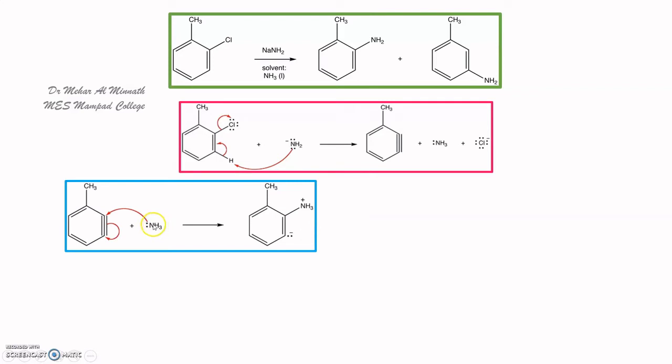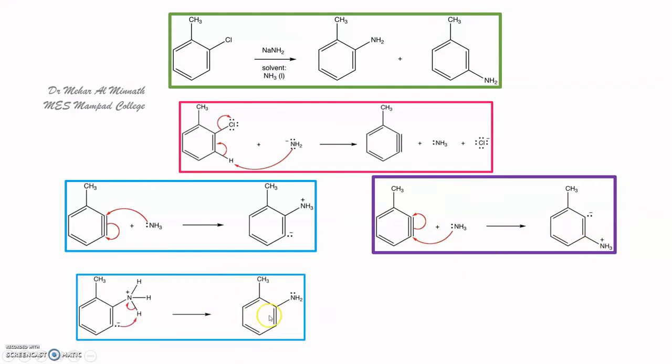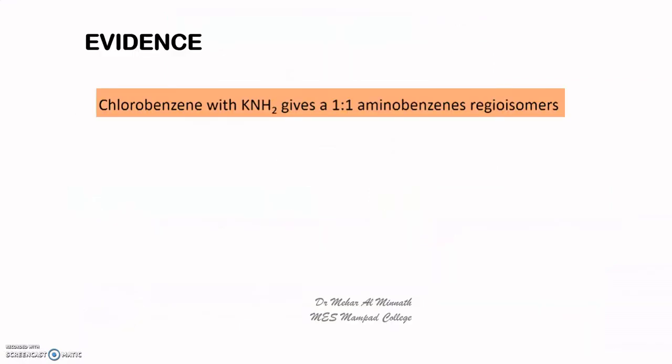So, if this incoming nucleophile attacks the ortho position of the methyl group, you will get this as the product. And if it is attacking the meta position, then you will get this as the product. So you see here, two regioisomers are formed. Now, it is because of this benzyne that you get two regioisomers. That's a proof of the formation of benzyne. If benzyne has not been formed, you will not get such regioisomers. Alright, now we'll see what is the evidence.